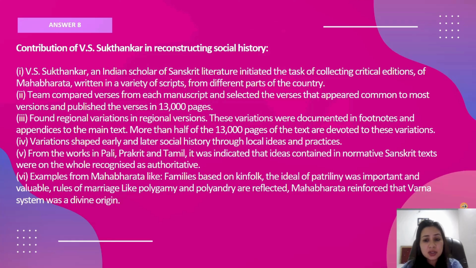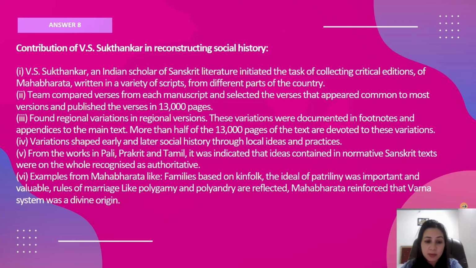These variations were documented in footnotes and appendices to the main text. More than half of the 13,000 pages of text are devoted to these variations. So there were many, many variations. Variations shaped early and later society through local ideas and practices. From the works in Pali, Prakrit, and Tamil, it was indicated that ideas contained in normative Sanskrit texts were on the whole recognized as authoritative.